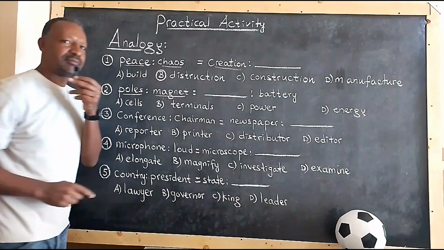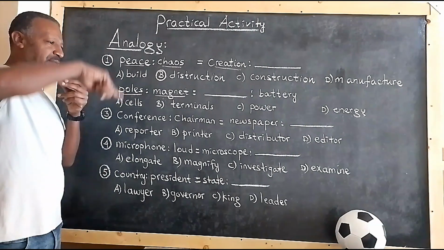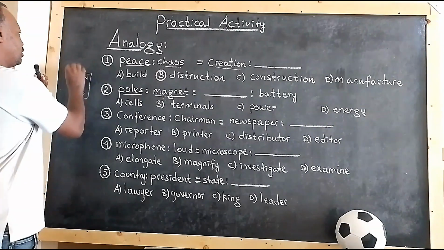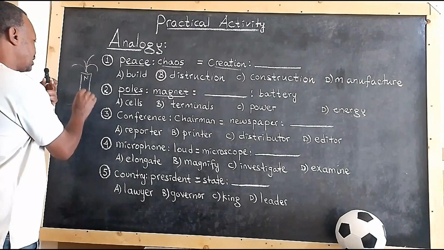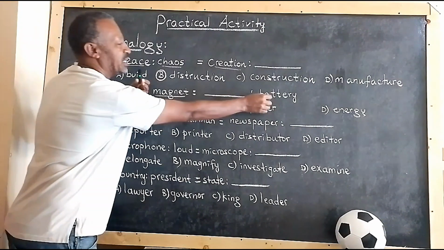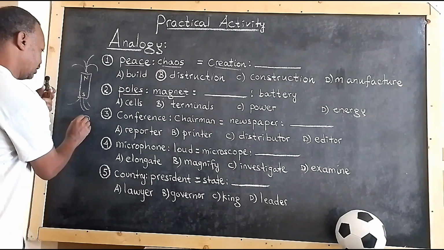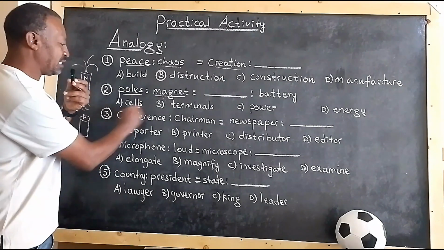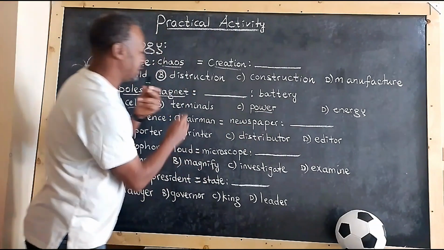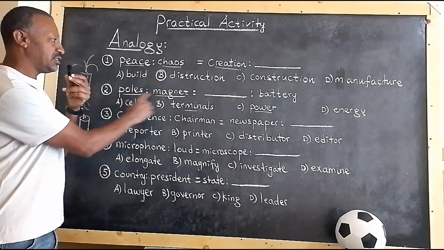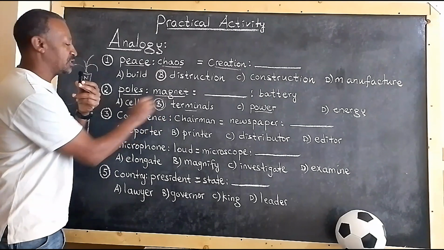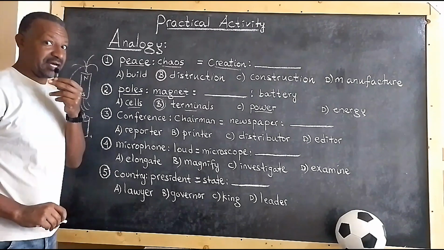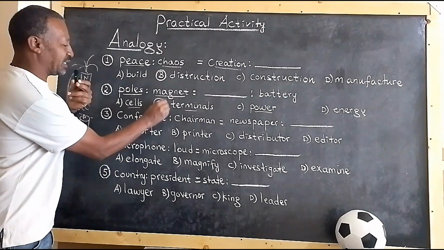So what is emanated from battery? And poles come at the top of the magnet. You see? North Pole, South Pole, repel each other. So what do you think about battery? So batteries have what? Cells, power or energy or terminals. Based on this relationship, definitely it is terminals. So we can relate poles with terminals. Negative, positive, terminals. Alright? So terminals is the correct answer here.